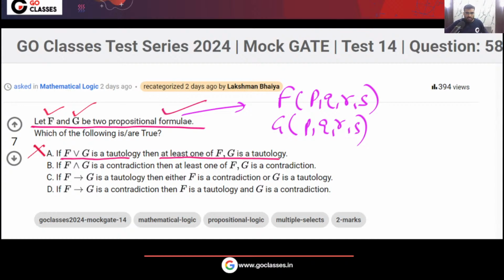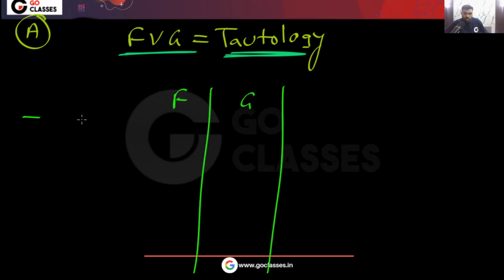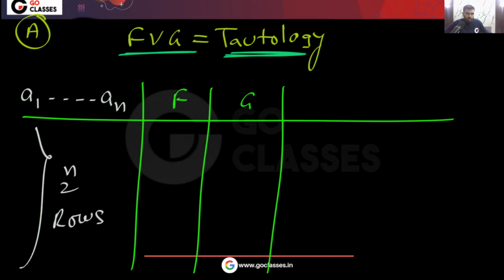Very simple point: F or G is given to you as a tautology. So this is how you can do the analysis. These are the formulas and maybe these are the propositional variables. Remember there are 2 power n rows. Now you are saying that F or G is a tautology, that means it will be always true.